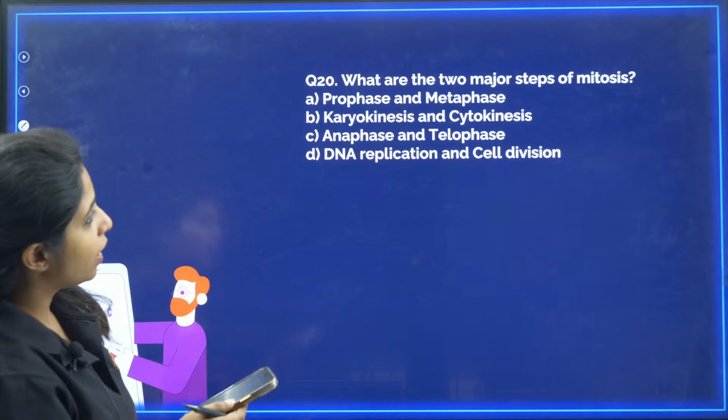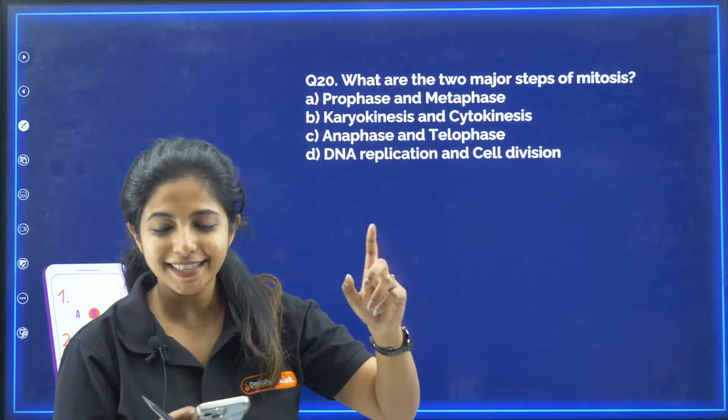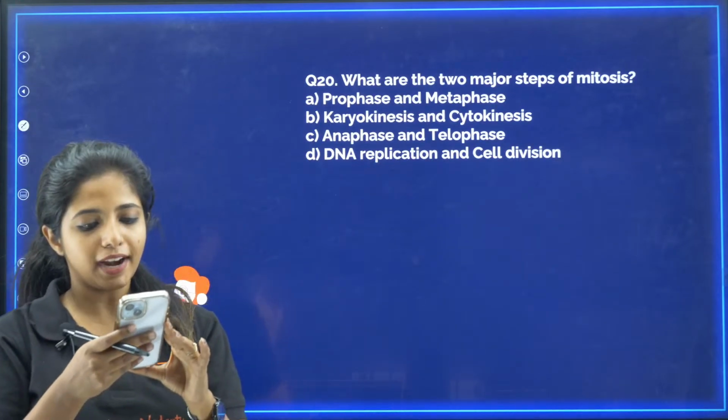Next question. What are the two major steps of mitosis? You answer that and I'll read out the names of the children who are attempting.